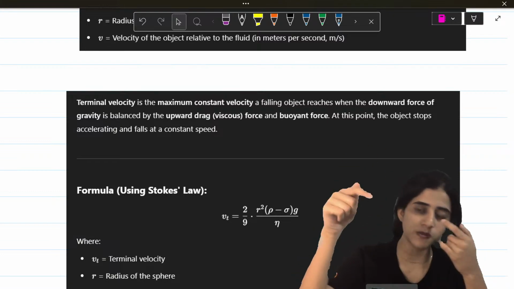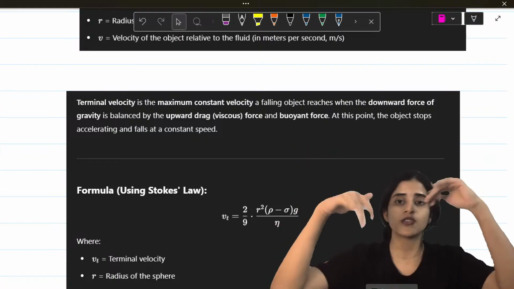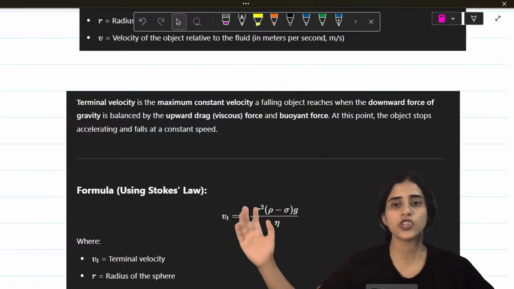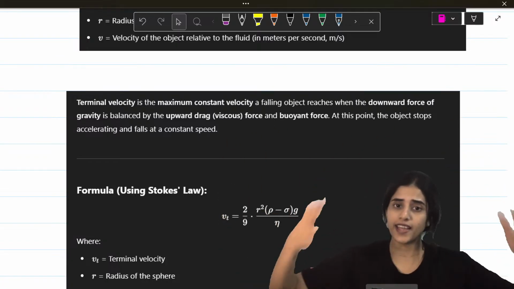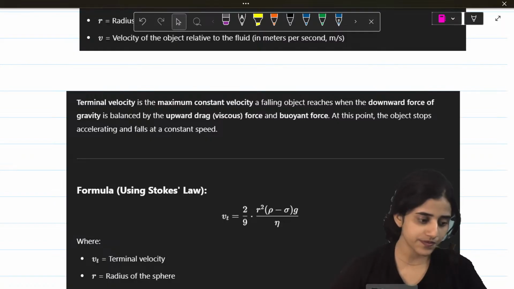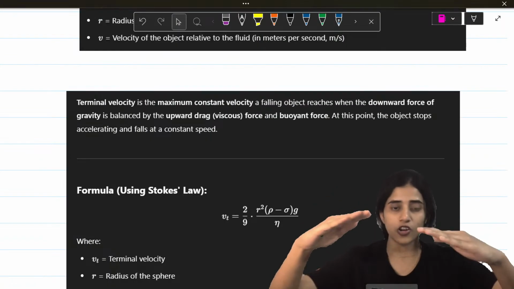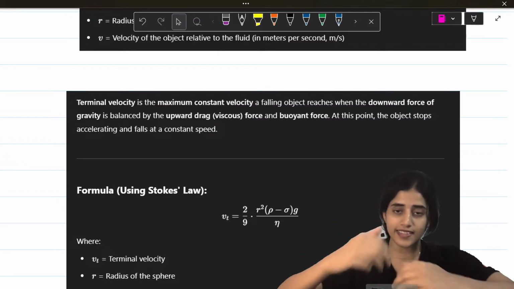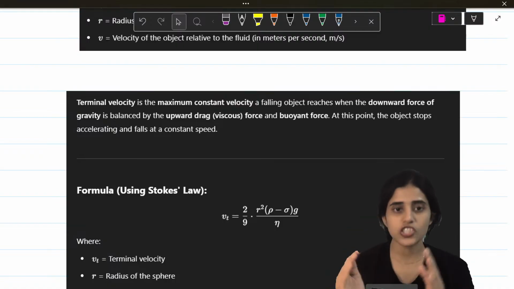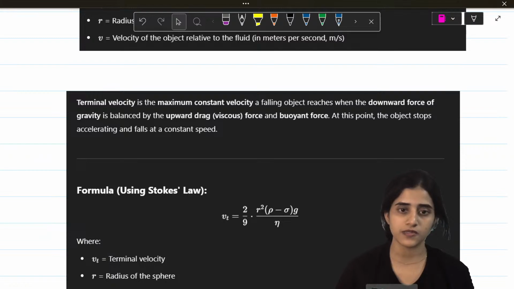But if they fall with the speed of 100, they will die. So what they do? They put a parachute. The parachute will make them slower, because it is big, so more air resistance comes, and they will slowly come down. So that is terminal velocity. It is the maximum velocity an object can attain. It cannot go faster than that. And once it reaches terminal velocity, it falls down at constant speed.